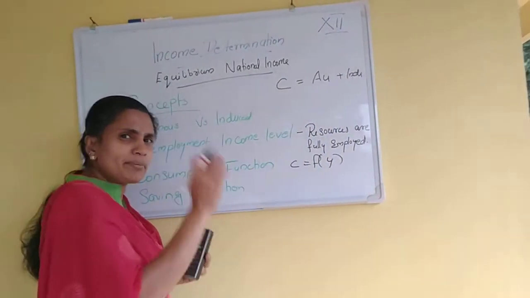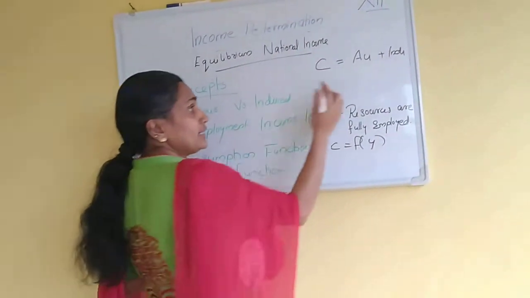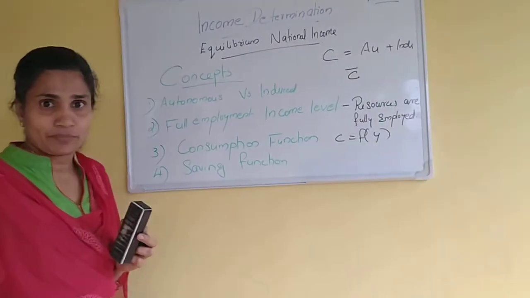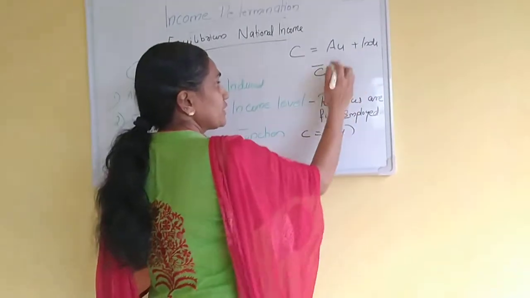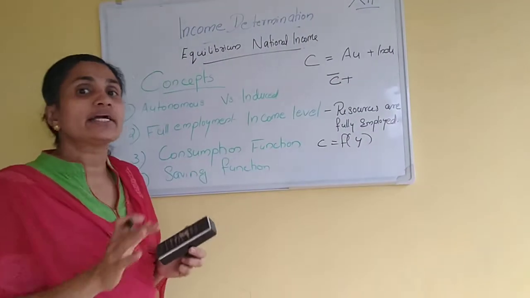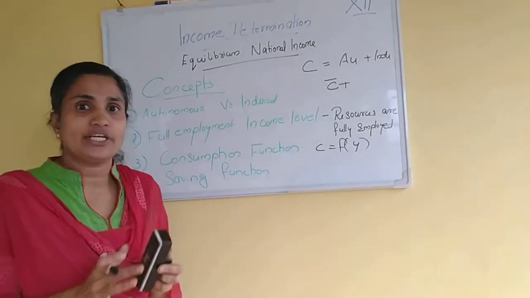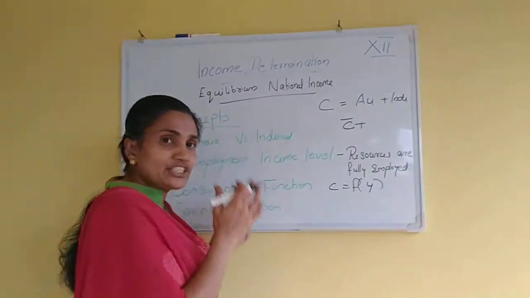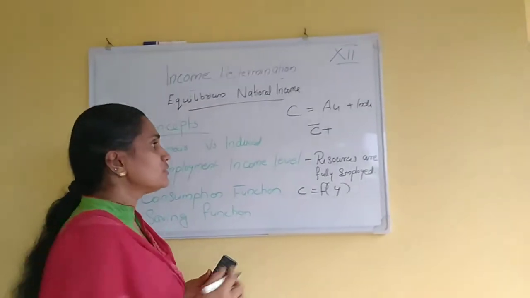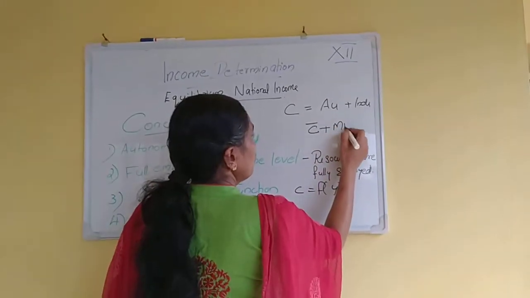Autonomous consumption does not depend upon the income, and it is denoted as C bar. Then induced consumption, I told you, depends upon the income. If there is any change in income, there is an additional change in the consumption also. We have studied MPC, right? So MPC into Y.